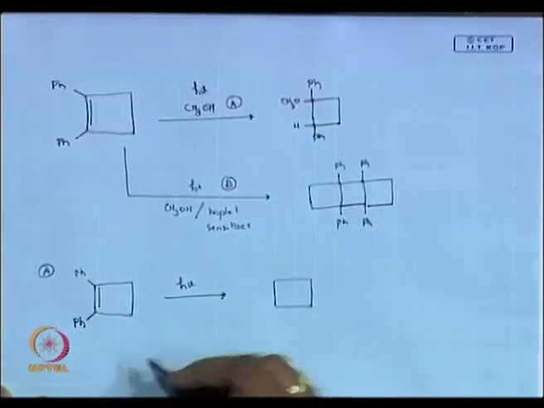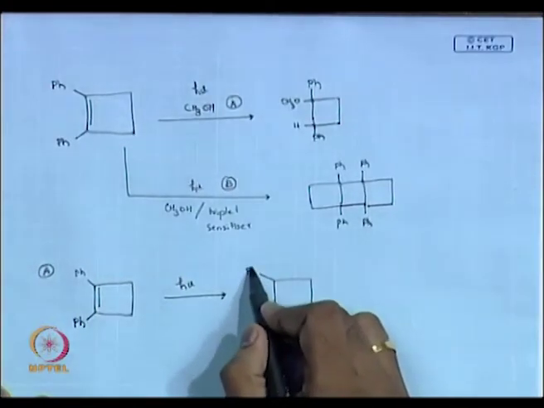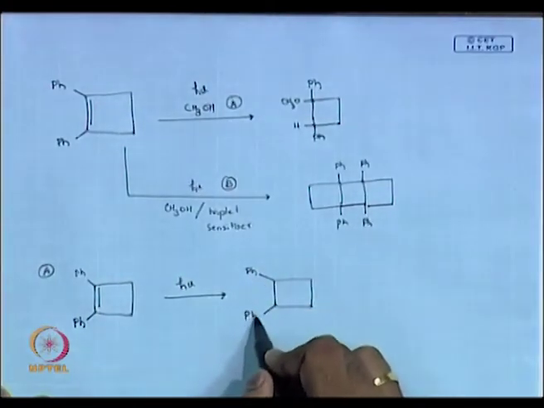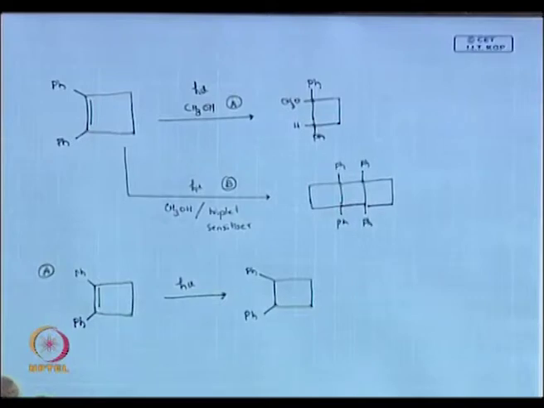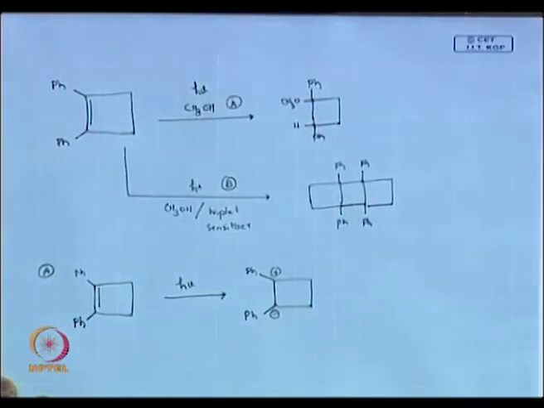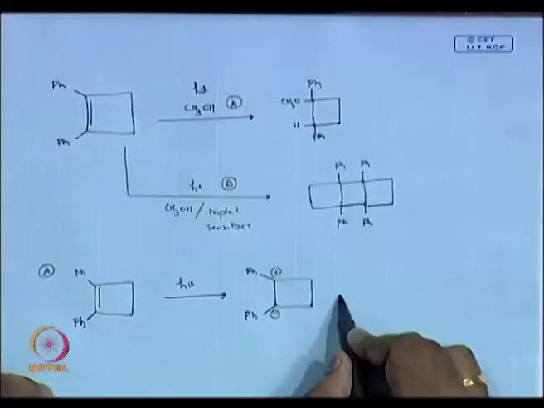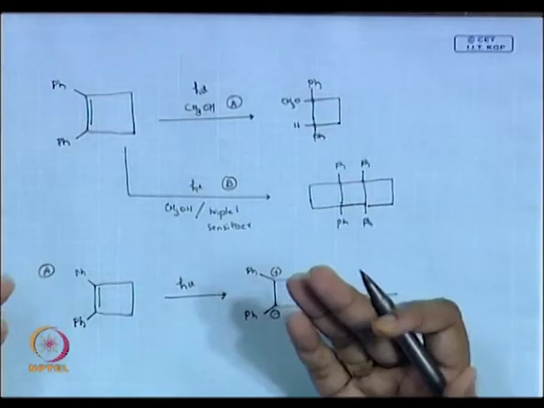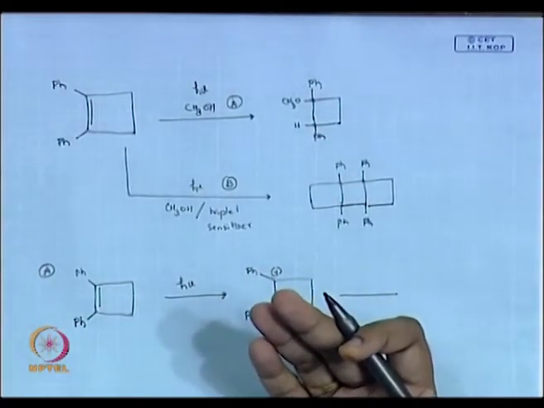How does the alkene exist in the singlet excited state? It should be zwitterionic, plus and minus. That is the way it should be in the excited state. In other cases there was no solvent to react with the singlet excited state, that is why it was finding its counterpart to dimerize.